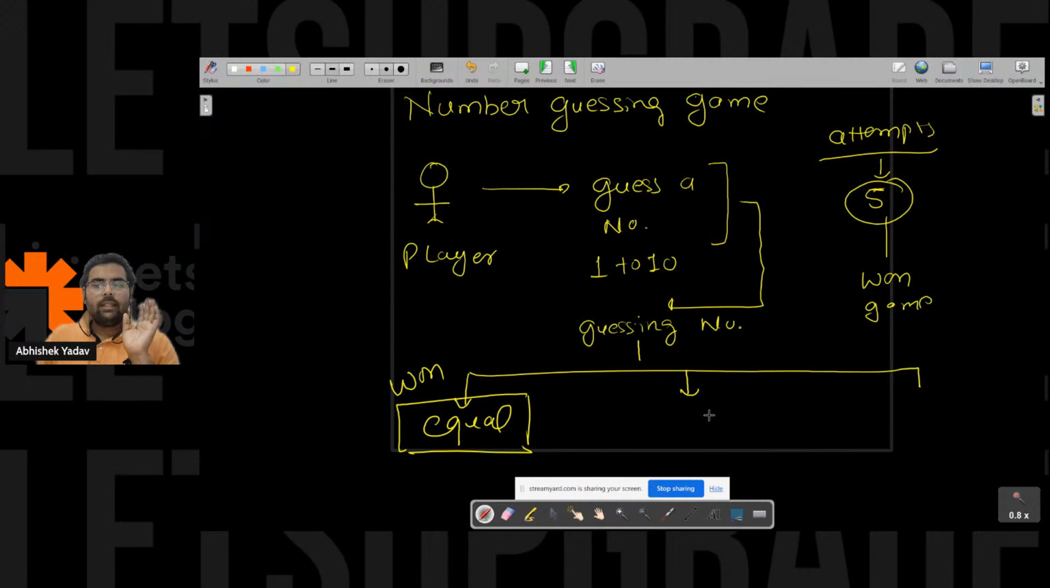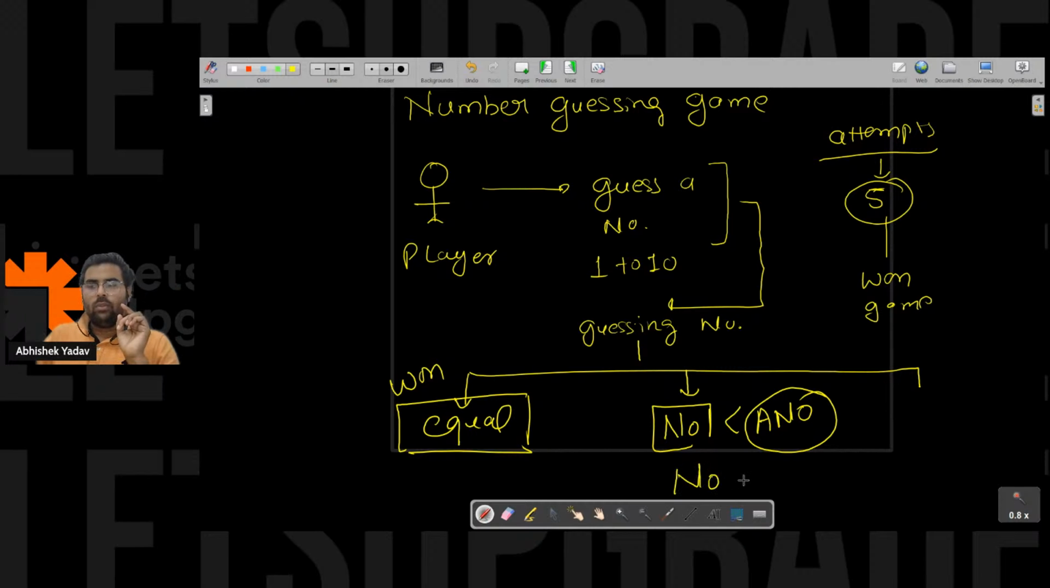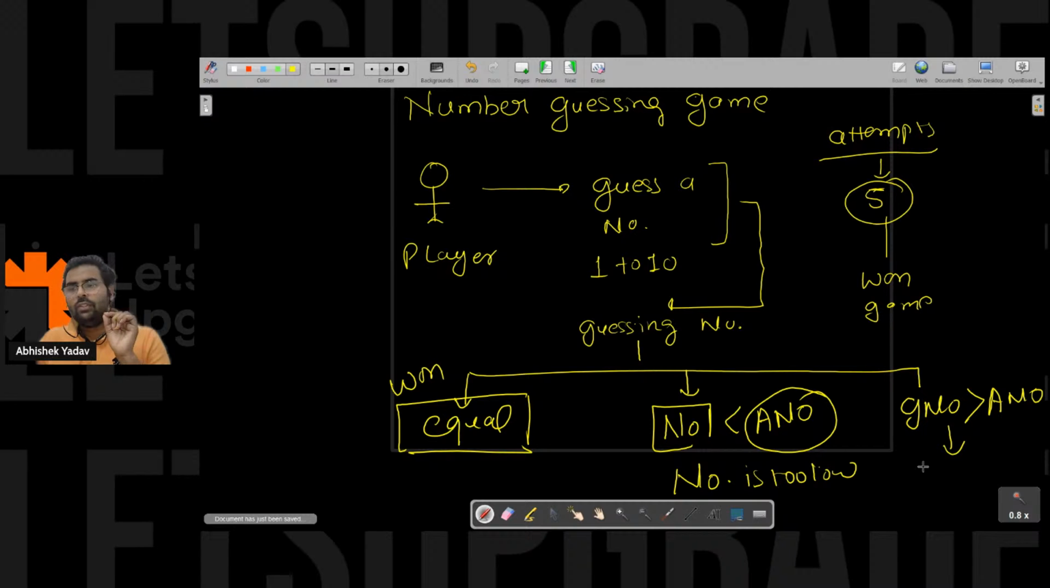The second case is what? The number the person has guessed is less than the actual number, okay? Then you have to print a message, number is too low, to give a hint to the user that yes, you have guessed a smaller number, please try a larger number, right? Too low here. And similarly, if the person has guessed a number and the guessed number is greater than the actual number, then what do you have to print? You have to give a message to the player that you have guessed a number that is too high, okay, too high here.